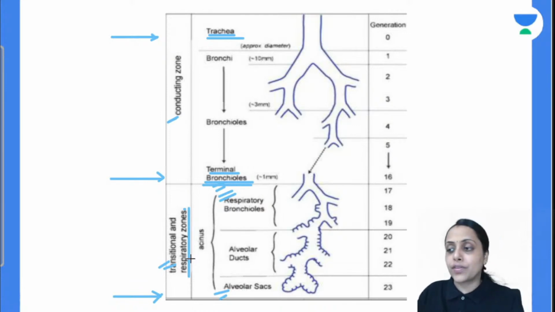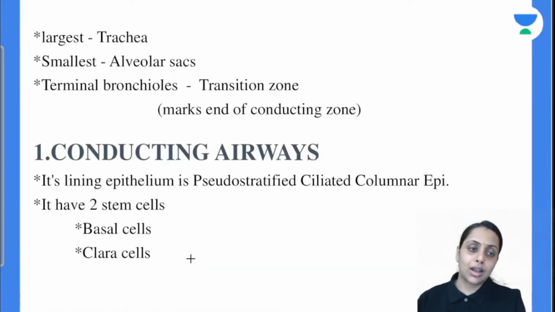हमारा first 16 generation क्या है? Conducting airway, it starts from trachea, it ends with the terminal bronchiole. Last 7 generation क्या है? Respiratory airway, that start with the respiratory bronchiole and end with the alveolar sac. So now coming to the first, that is conducting airway. इसको अब हम डिटेल में देखेंगे.